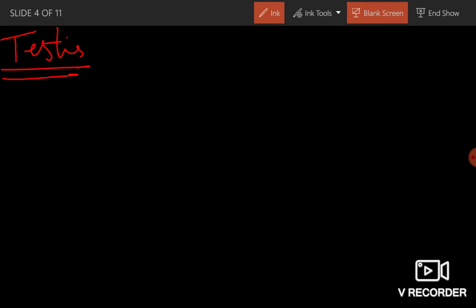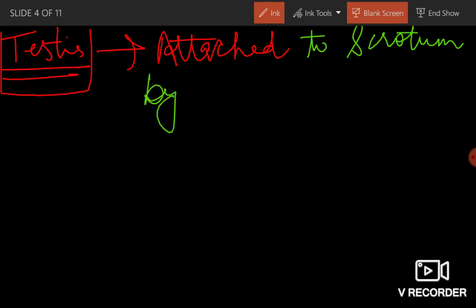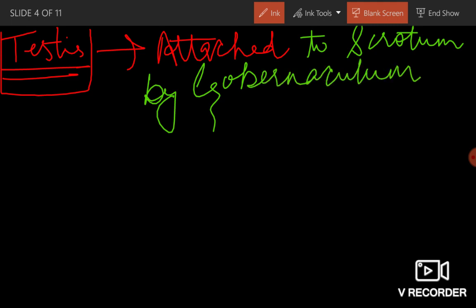Now testis is situated inside the scrotum, and it is attached to the scrotum by gubernaculum testis.